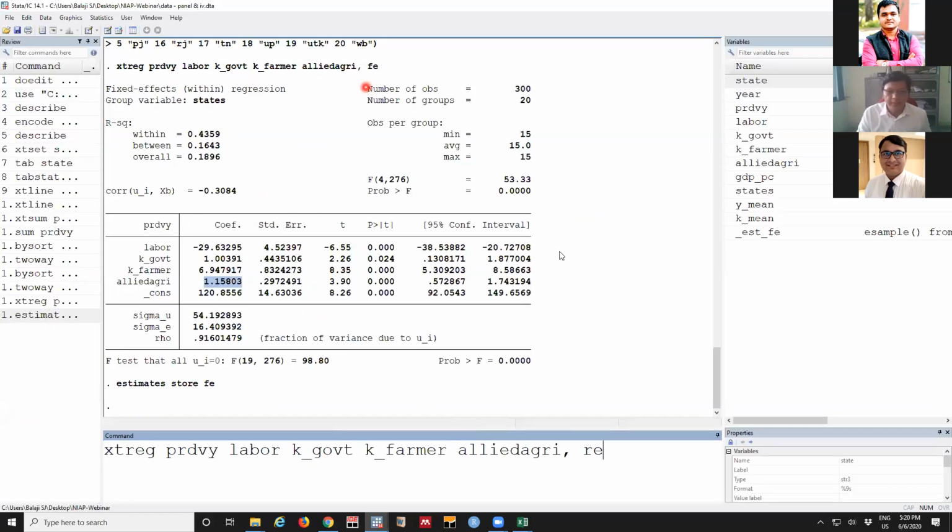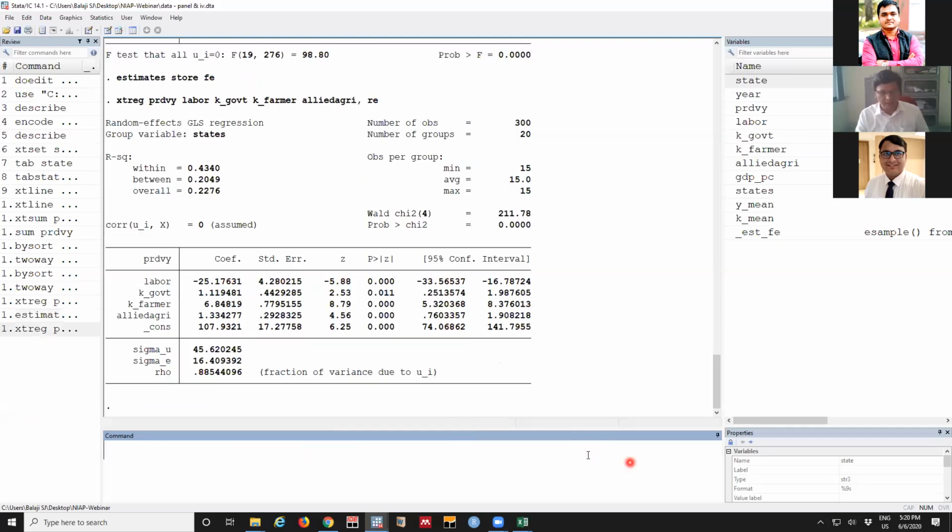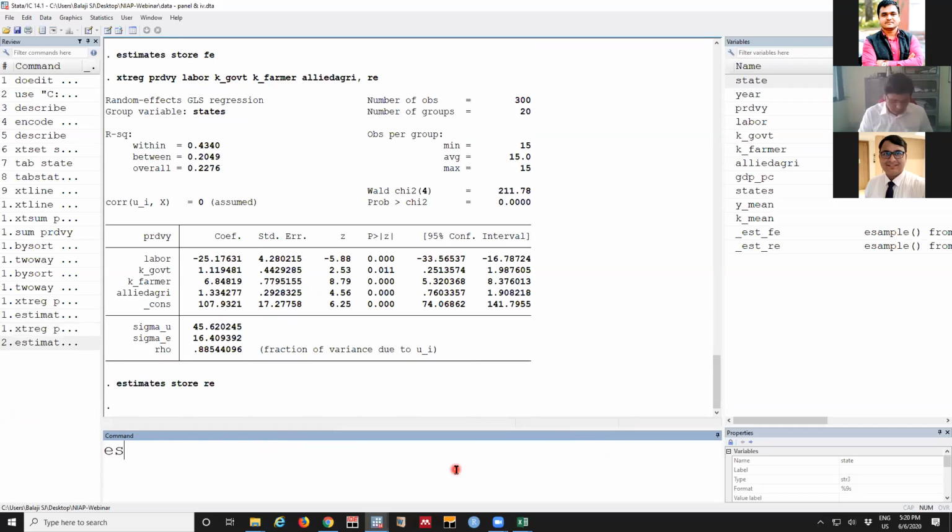The syntax is the same except instead of FE we have to write RE. This is the random effects model. The estimates are slightly different. So here again we'll store RE, the random effect estimate.